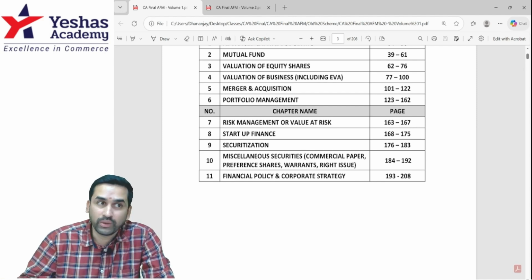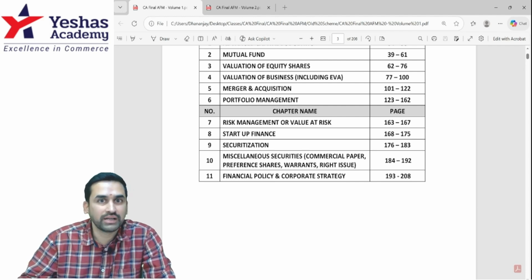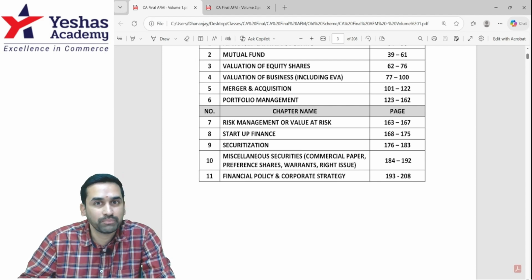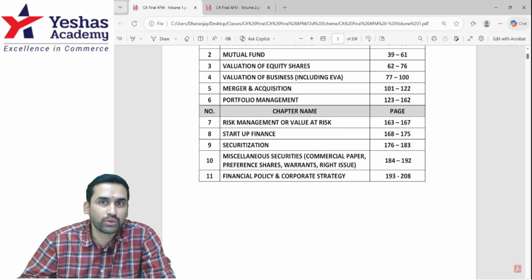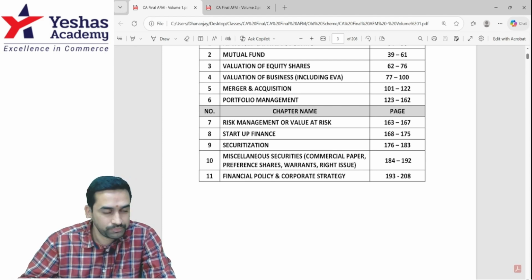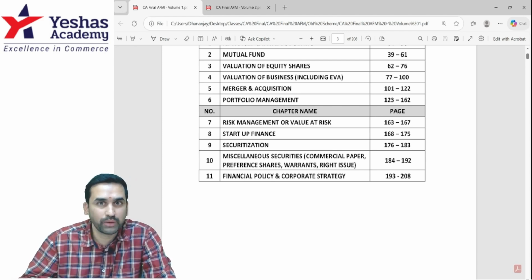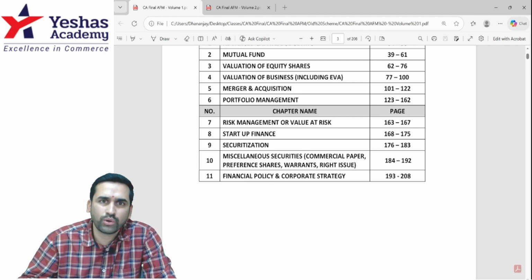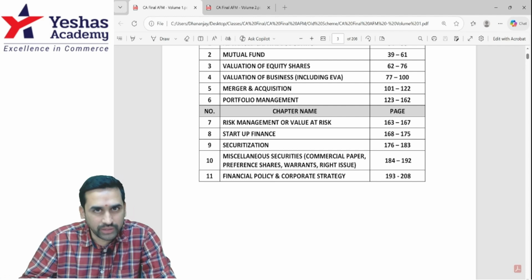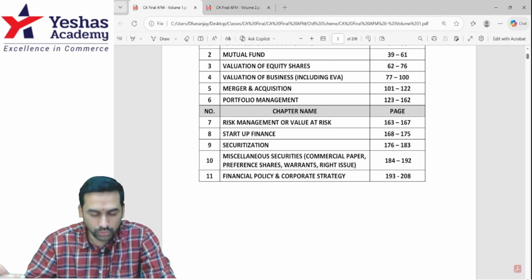Portfolio management, a quite detailed chapter. One day before exam, if you are revising, revise all the formulas first. Before you do the sums, revise all the formulas without fail. This is one topic where formulas are as important as knowing the chapter. You may know the chapter, but if you are not able to recall the formula in exam, then you won't be able to handle those questions properly. Revise all the formulas of this before starting the sum. In case you don't have time, at least revise all the formulas and go. If they ask MCQs, you will be able to handle them with the help of the formulas that you know.